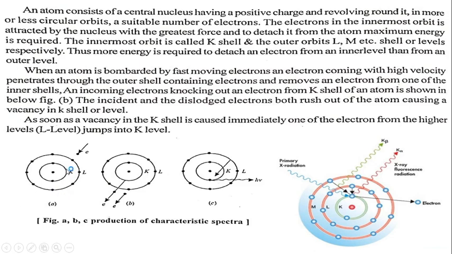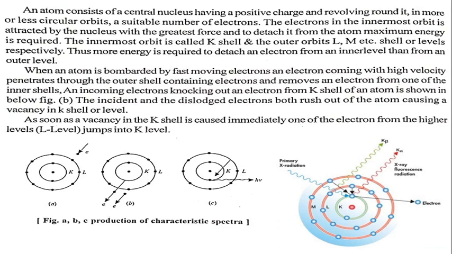That is the K shell, and the outer orbits are the L shell and the M shell, etc. Thus, more energy is required to detach an electron from an inner level than from an outer level.